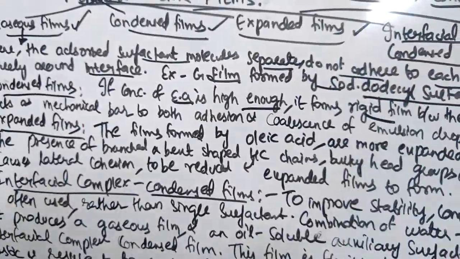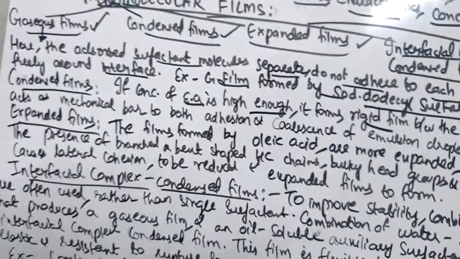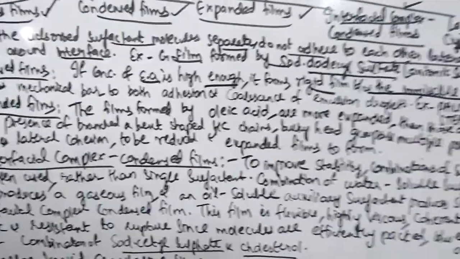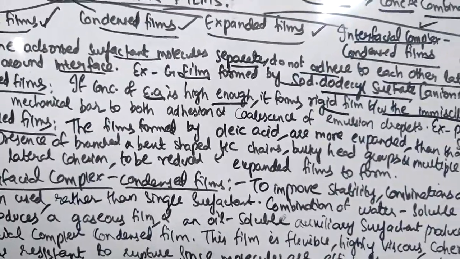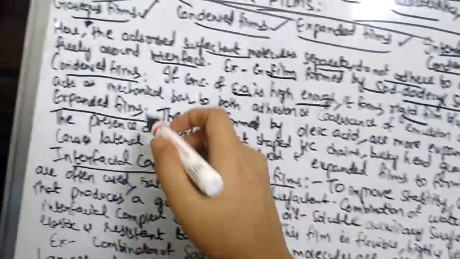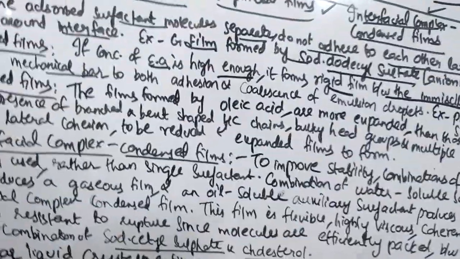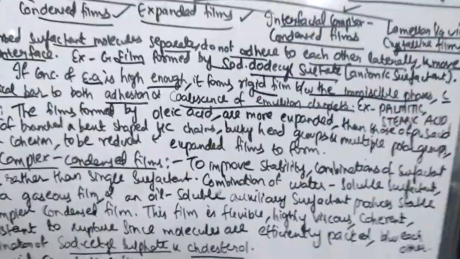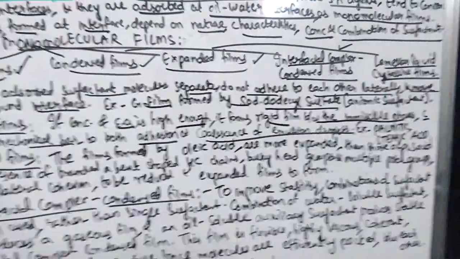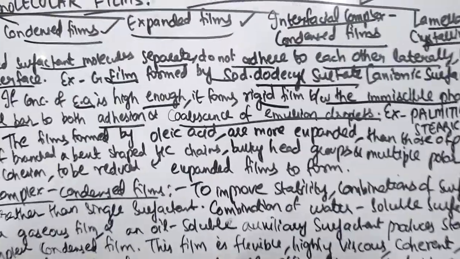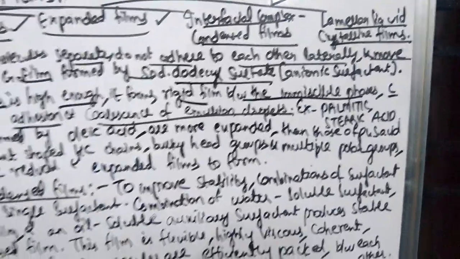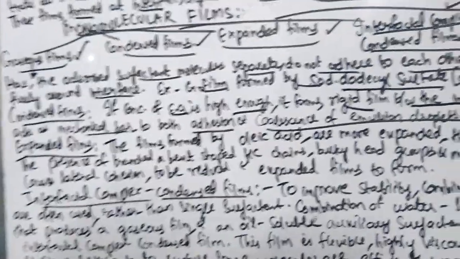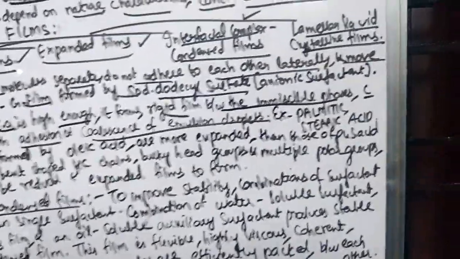Okay, so if you are using the emulsifying agent in high concentration, it forms a rigid film between the oil and aqueous phase. If the concentration is high enough, it forms a rigid film between the immiscible phases, which acts as a mechanical bar to both adhesion and coalescence of emulsion droplets.